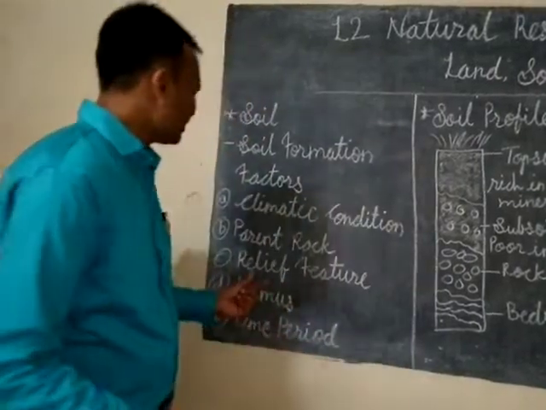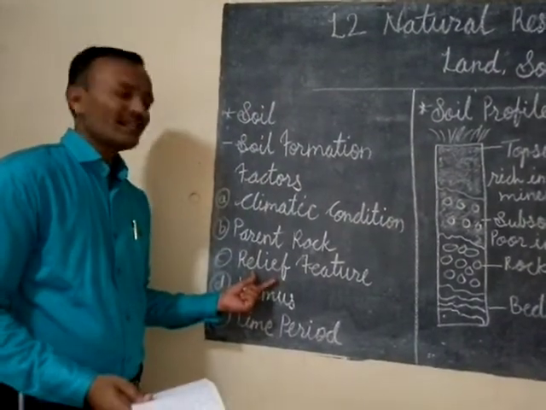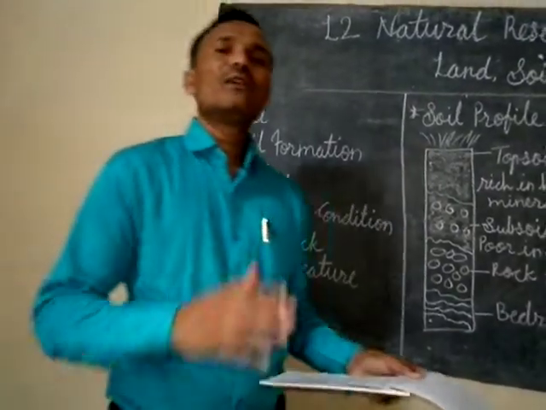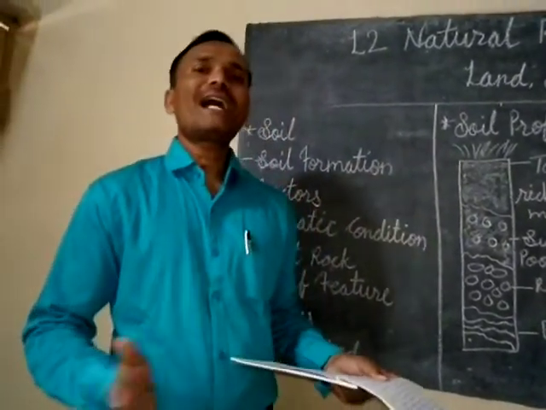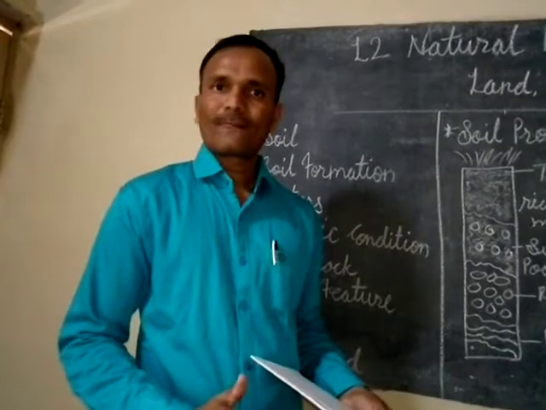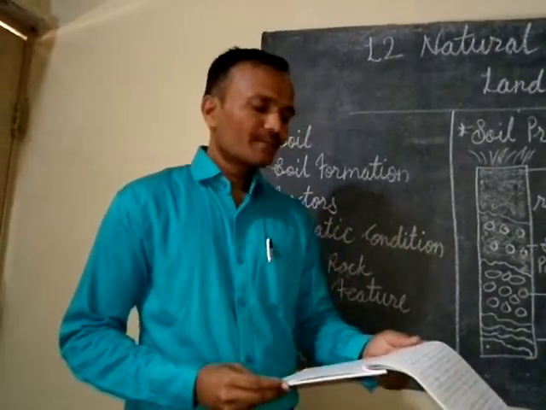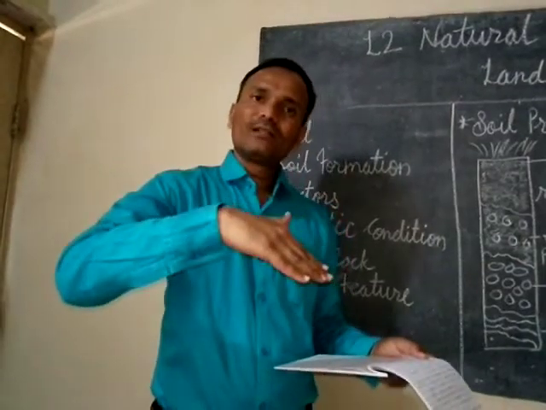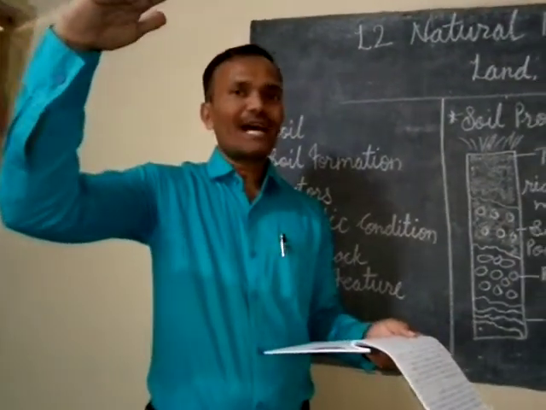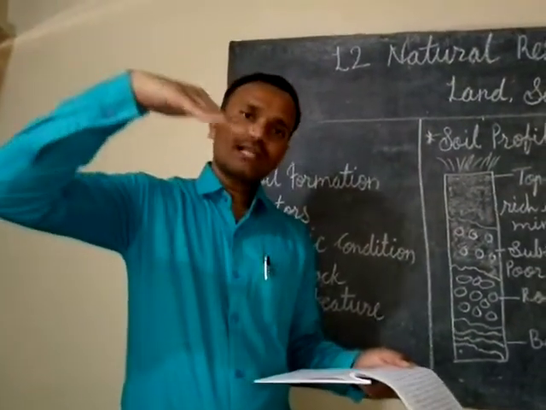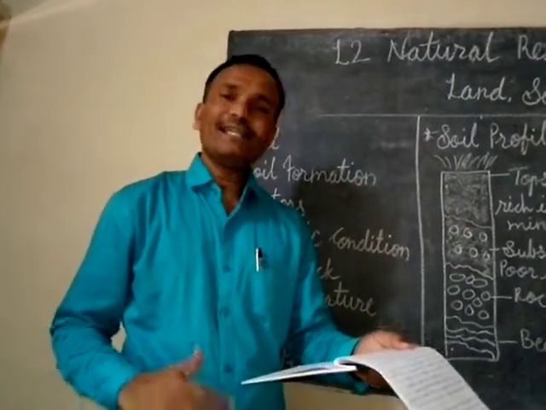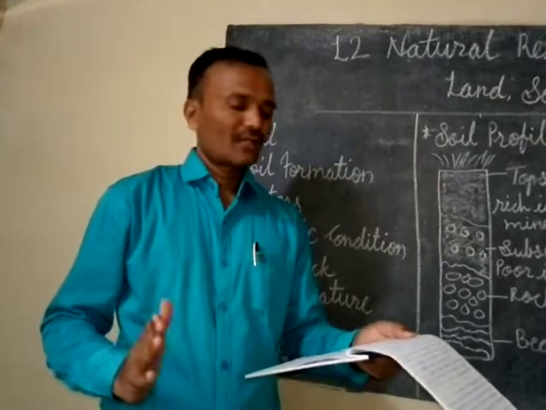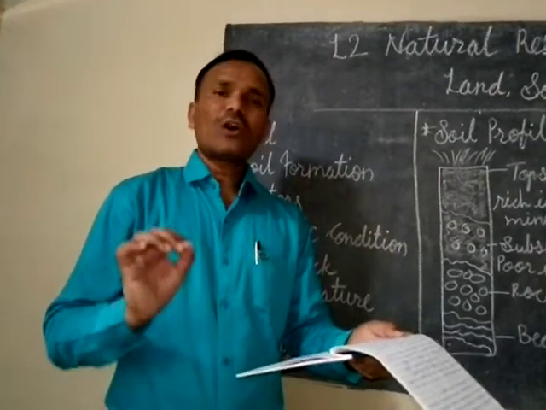Then the next factor is relief feature. Relief feature means what type of landform that area is, that is, the altitude and the nature of slope. Altitude means the height of that area. The type of slope the land has decides the rate of weathering and drainage of water.